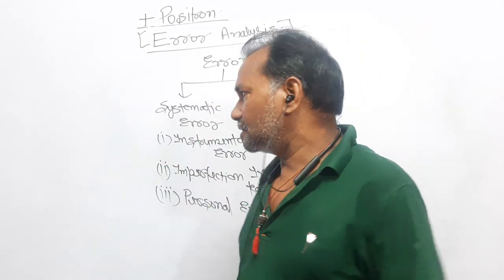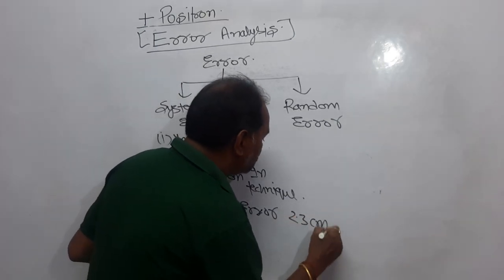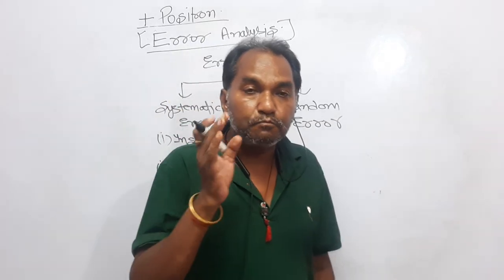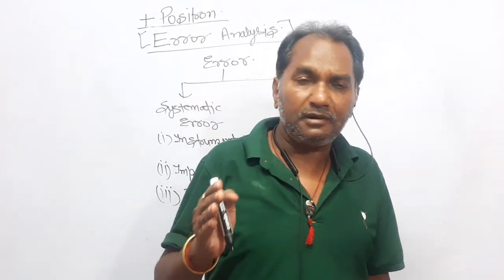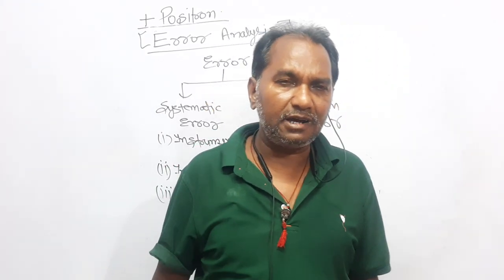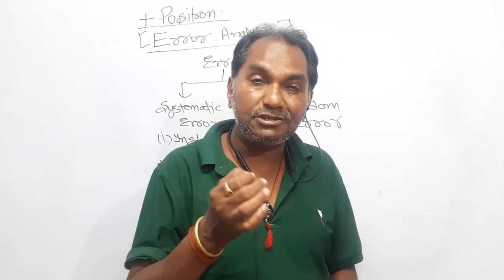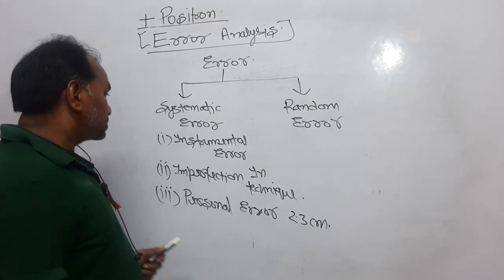If the right value is 2.3 centimeter, then you might measure 2.4 centimeter or 2.2 centimeter, because your head is not just above the scale. If your head is either a bit left or a bit right, you will not read the proper value, and this is actually called parallax. This is parallax, right?